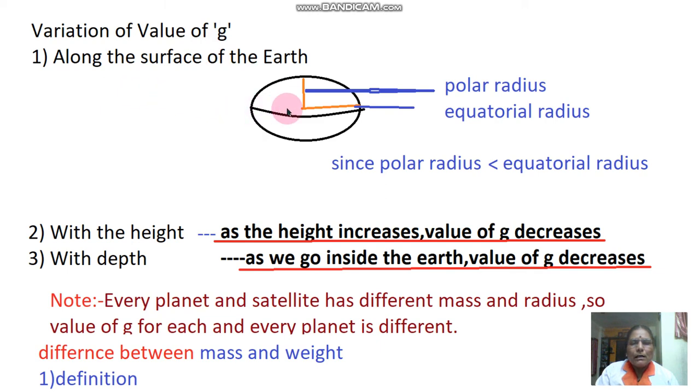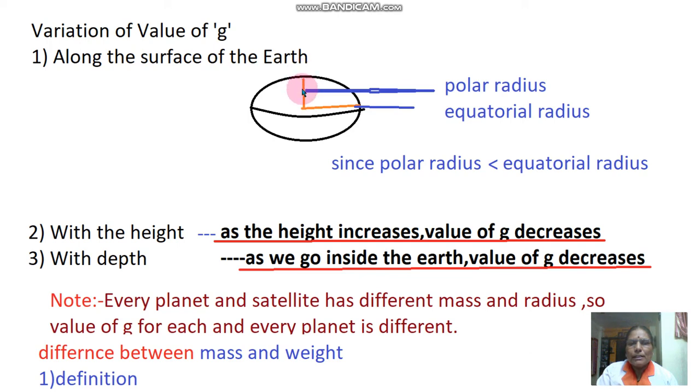But the earth is not exactly spherical in shape; it is flattened and it bulges at the equatorial radius. Its equatorial radius is greater and its polar radius is less. Since the polar radius is less than the equatorial radius, the value of g at the equator is less than the value of g at the poles.